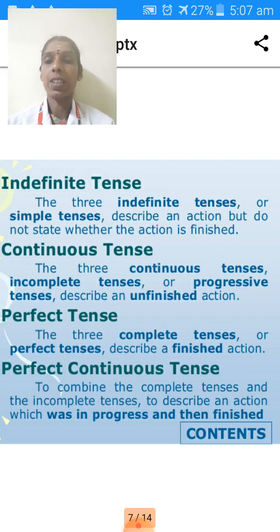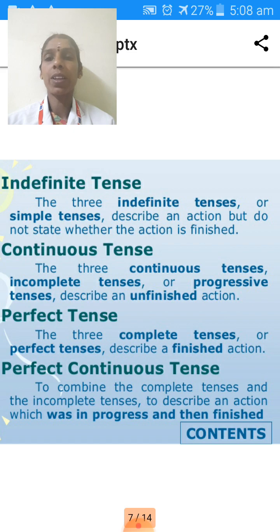Next, perfect tense. The three complete tenses, or perfect tenses, describe a finished action; the action was over, and it is represented as perfect tense. Then, the perfect continuous tense combines complete and incomplete tenses to describe an action which was in progress and then finished.